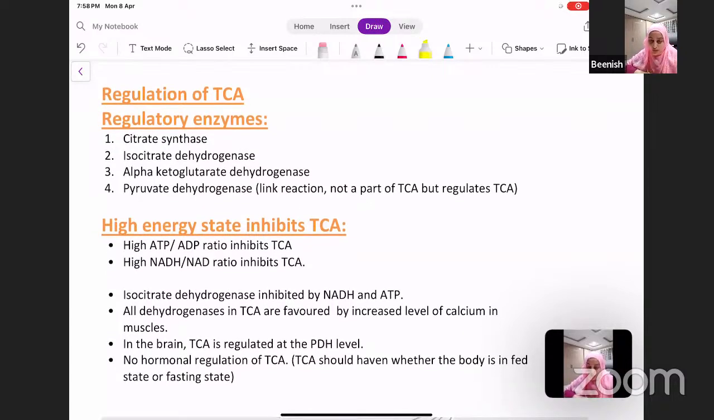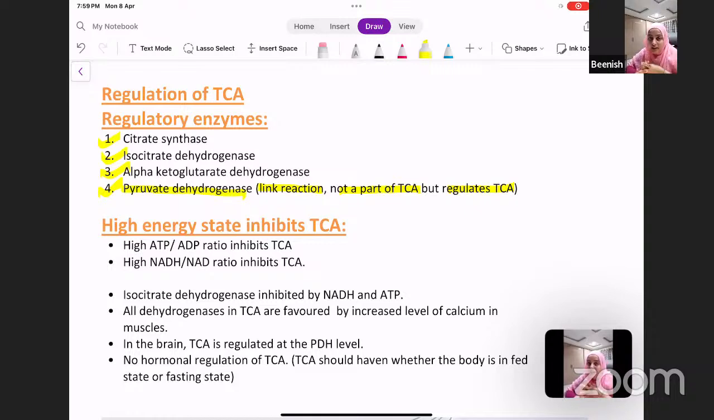Now, moving on to the regulation of TCA. The regulatory enzymes of TCA are citrate synthase, isocitrate dehydrogenase, alpha ketoglutarate dehydrogenase, and pyruvate dehydrogenase. Remember that pyruvate dehydrogenase is the link reaction. It is not part of TCA, but it is involved in regulation of TCA. So if you get an MCQ asking which of the following enzymes is not part of TCA, with these 4 options, your answer will be pyruvate dehydrogenase.